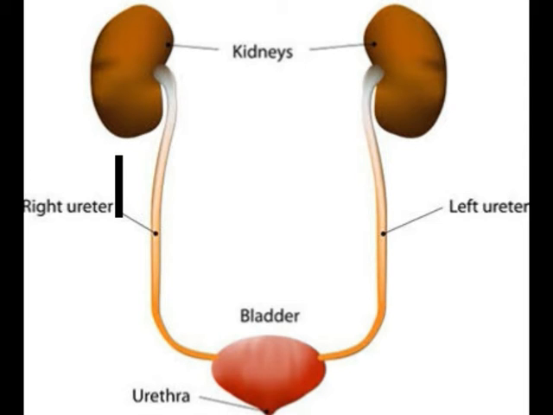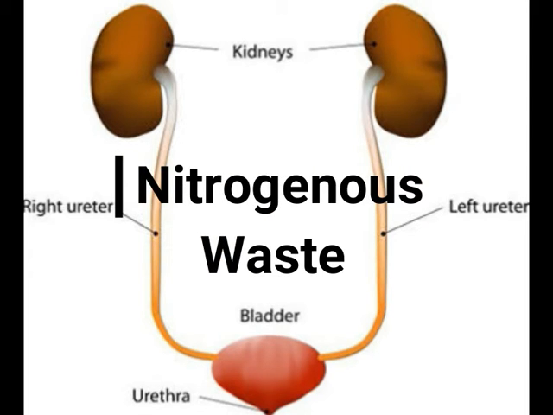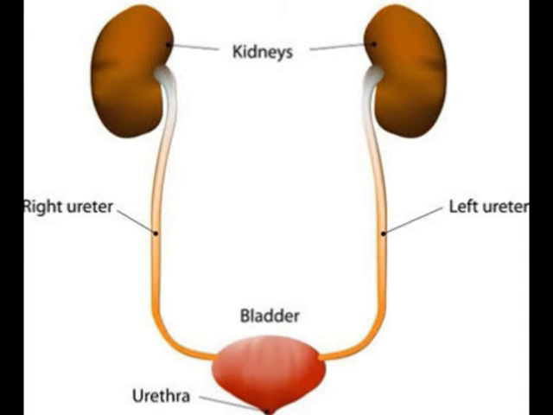Nitrogenous wastes are formed by metabolic activities in the cells. This nitrogenous waste, along with excess salts and water, is combined in the kidneys to form urine. The urinary system is important for keeping the internal environment of the body clean. It maintains proper homeostasis of water, salts, and nitrogenous waste.